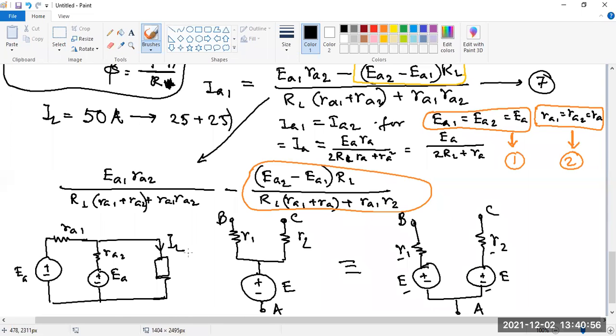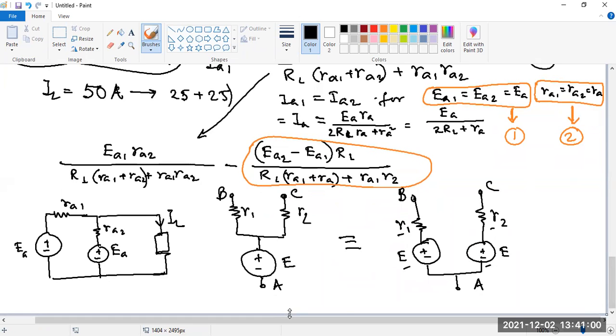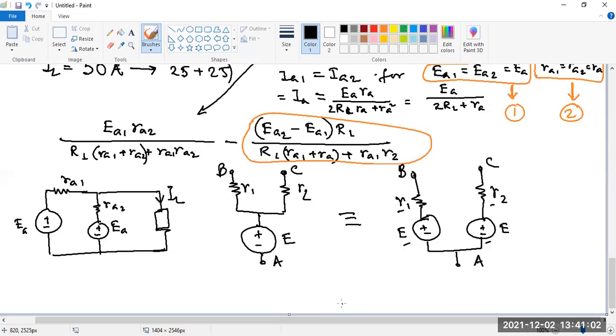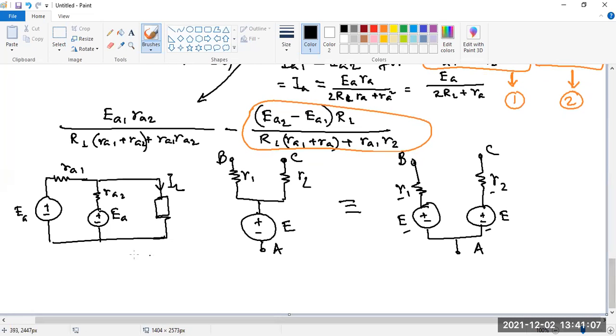Okay. So how can we represent this circuit? By using Millman's theorem, because we have the same voltage. So we can represent this circuit using Millman's theorem in this way.